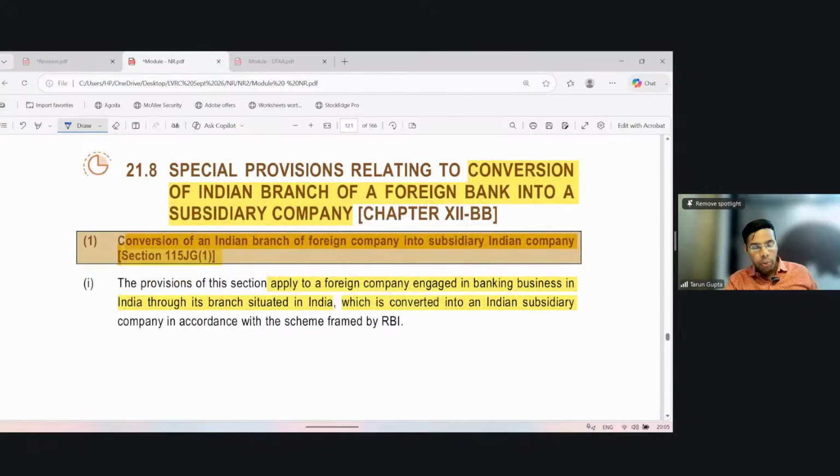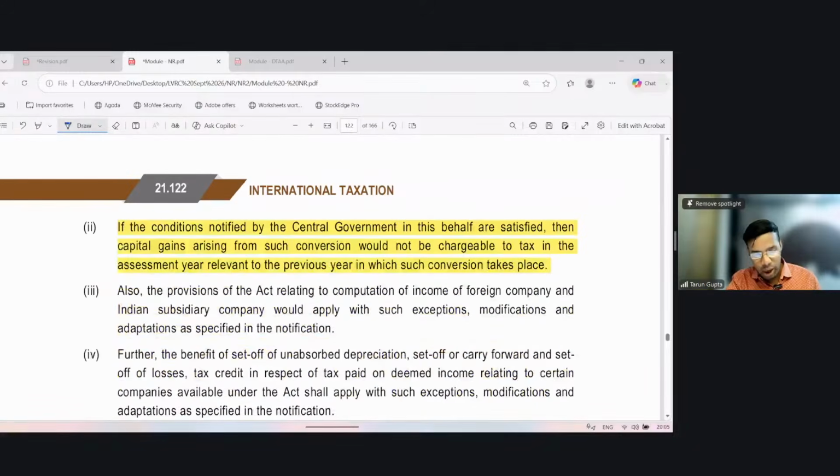Then it says that the provision of this section shall apply to a foreign company engaged in banking business, meaning a foreign bank, engaged in banking business in India through its branch situated in India, which is converted into an Indian subsidiary in accordance with the scheme framed by the RBI. If the conditions notified by the central government are satisfied, then capital gain arising from such conversion will not be chargeable to tax in the assessment year relevant to the previous year in which such conversion takes place. So on conversion of a branch to a company, whatever capital gain arises, such capital gain shall not be taxable.